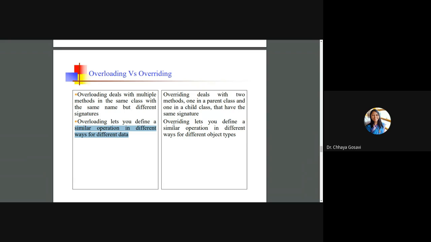Or in the case of print, you can just print a message, you can print a message with a result, or you can print a message with multiple variables. So that is also an example of method overloading.